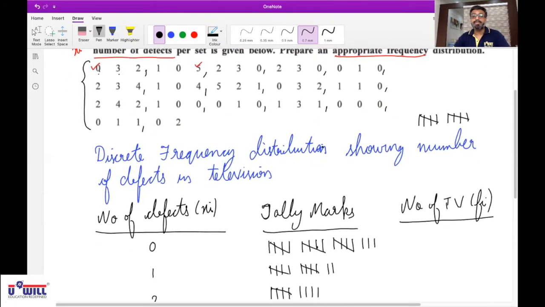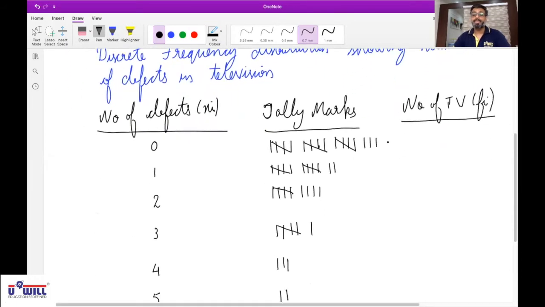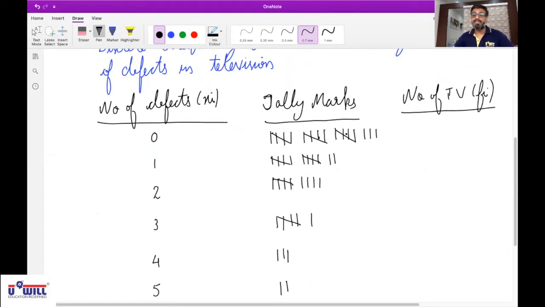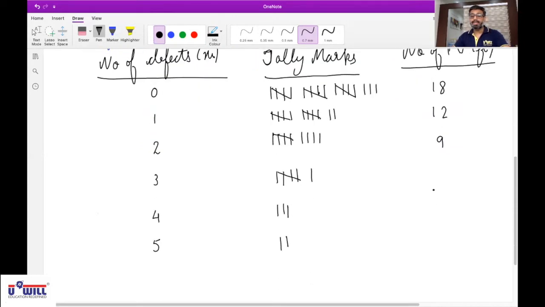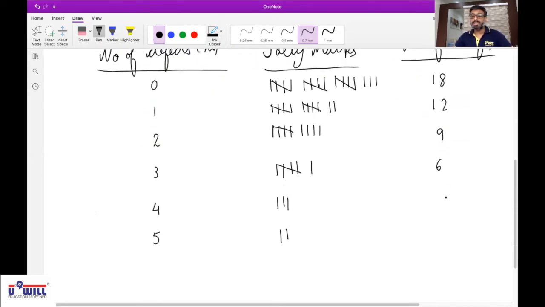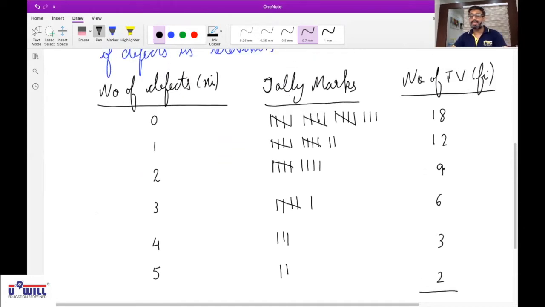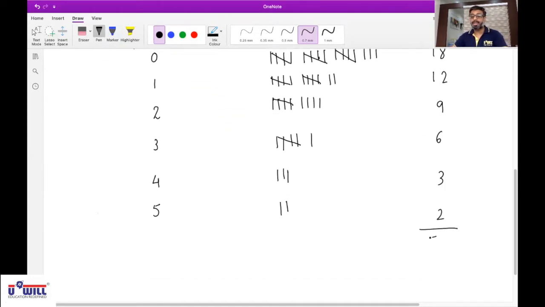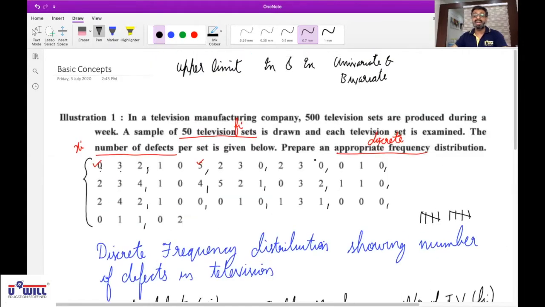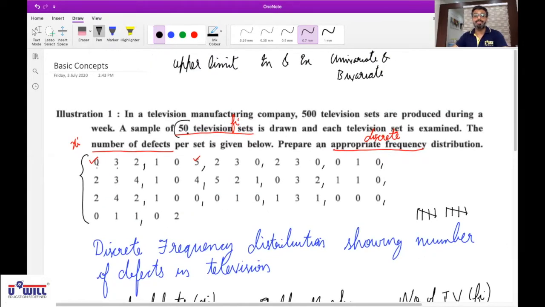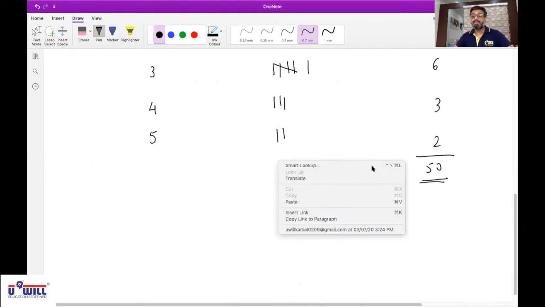Is this clear to you? Yes, sir. Now, if you count it: 5, 10, 15, 18. Then 5, 10, 12. Then 5 plus 4, 9. Then 5 plus 1, 6. Then 3 and then 2. Now if we do the total, then 18, 30, 39, 45, 48, 50. At the top, you can see that 50 television sets was mentioned also. So the total number of TVs must come to 50.